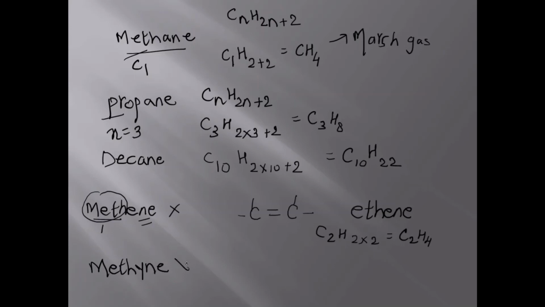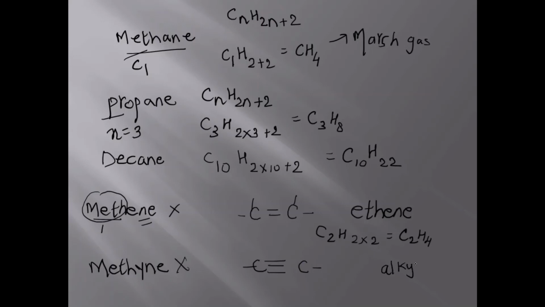Now why is methine not possible? Similarly, methine is also not possible because for the alkyne formation, also there must be a minimum of 2 carbon atoms for the formation of a triple bond, which is not possible in the case of methine.